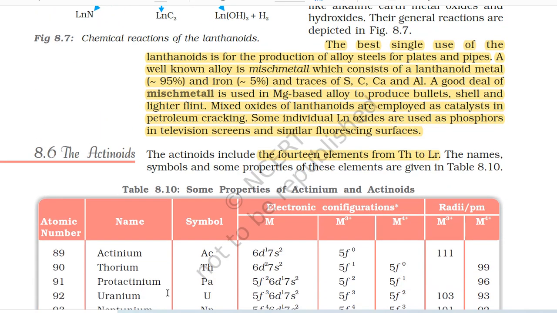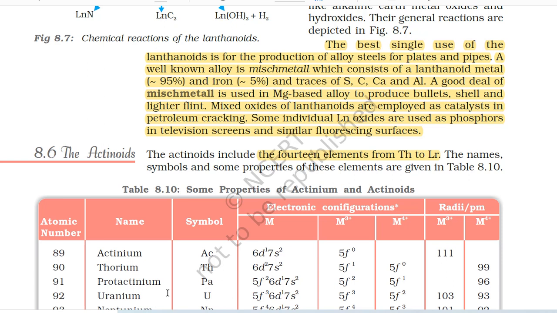The best single use of the lanthanoids is for the production of alloy steels for plates and pipes. A well-known alloy is mischmetal, which consists of a lanthanoid metal (approximately 95%) and iron (approximately 5%) and traces of sulfur, carbon, calcium and aluminium.